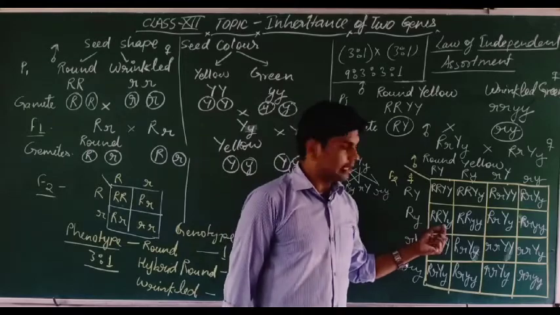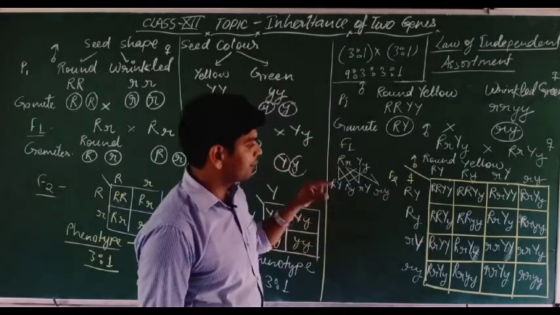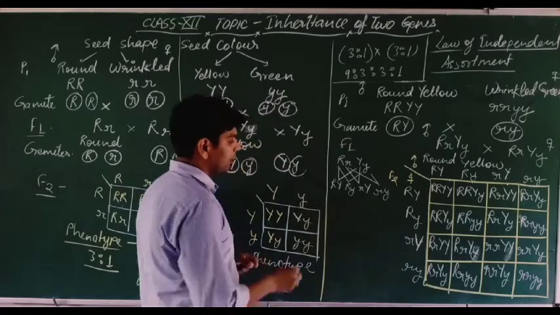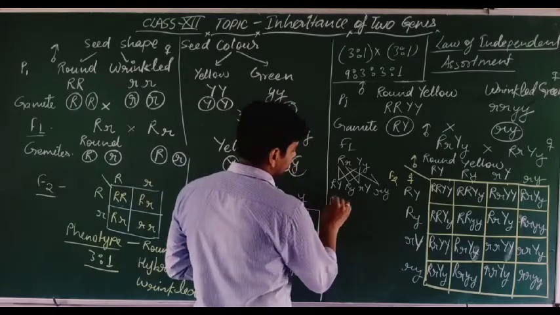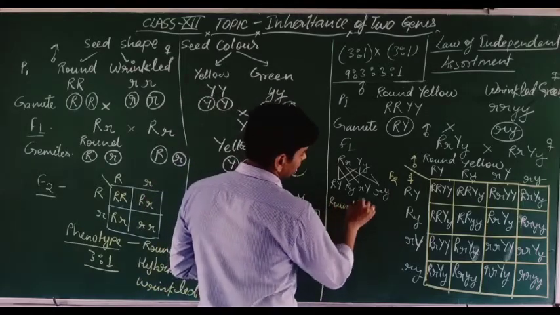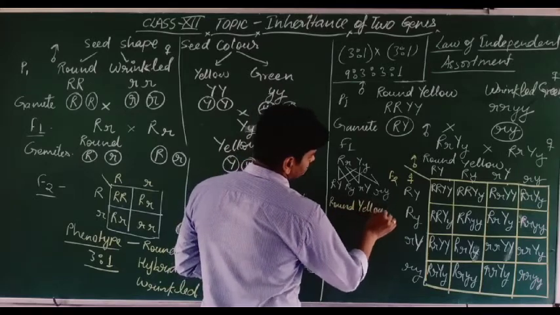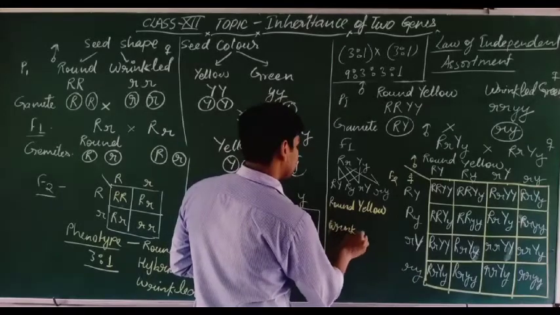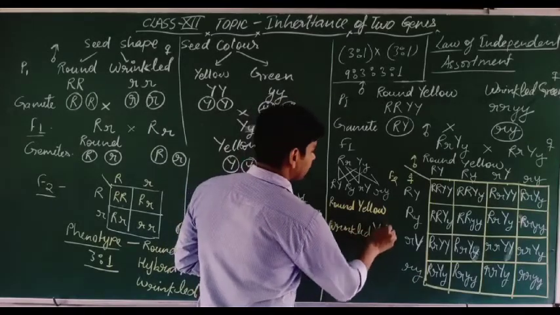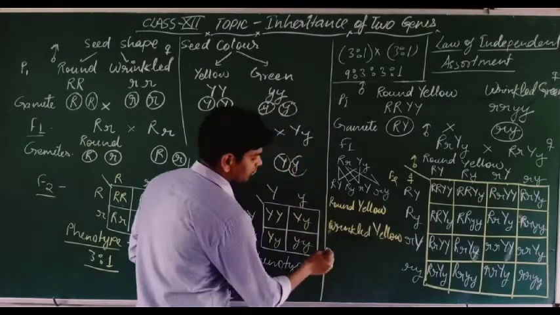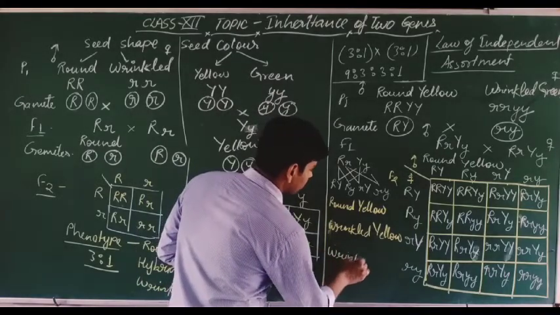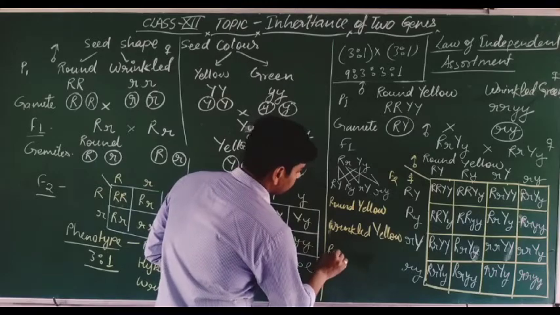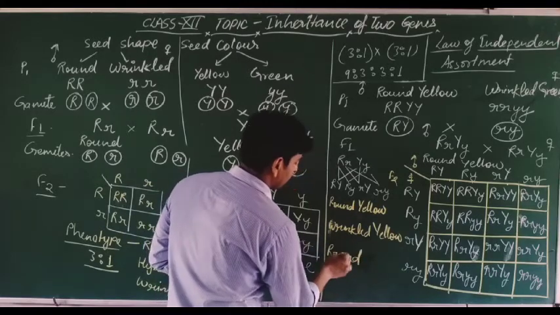So if we observe the phenotype, the physical appearance of these members, then we are getting 4 types of phenotype. What? Round yellow, wrinkled yellow, next we are getting wrinkled, round... Okay.